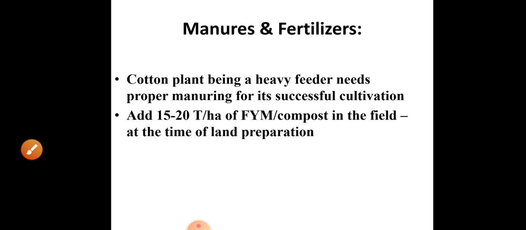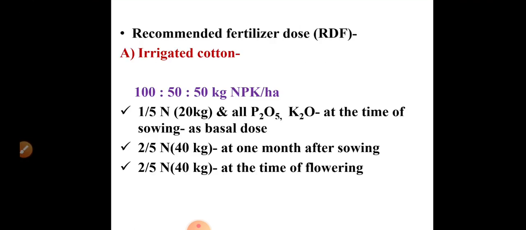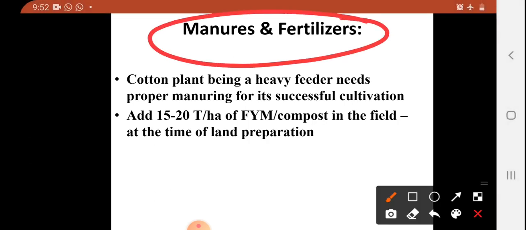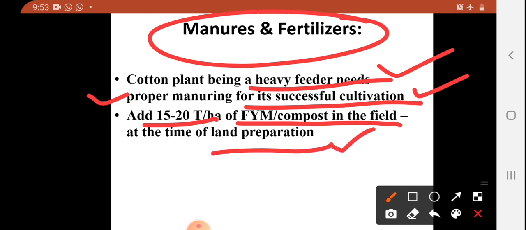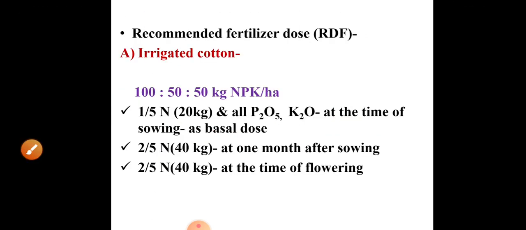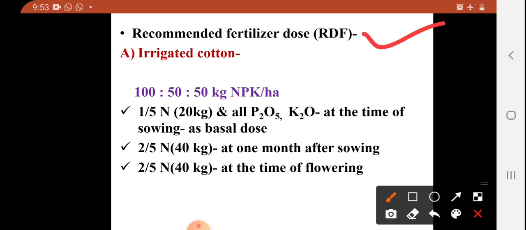Next is nutrient management, that means manures and fertilizer requirement of this crop. Cotton is a heavy feeder crop, so we have to provide proper nutrient management for good yield of this crop. We have to add 15 to 20 tons of well decomposed farmyard manure or compost at the time of land preparation or at the time of last harrowing. Here is the recommended fertilizer dose of this cotton crop.